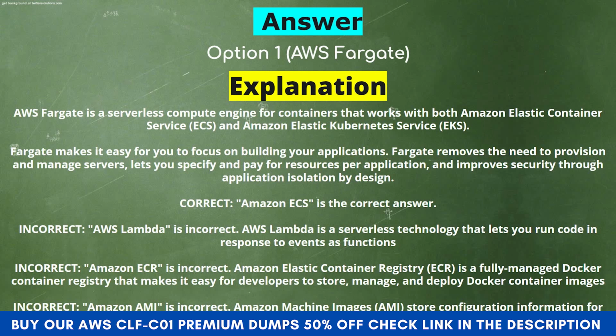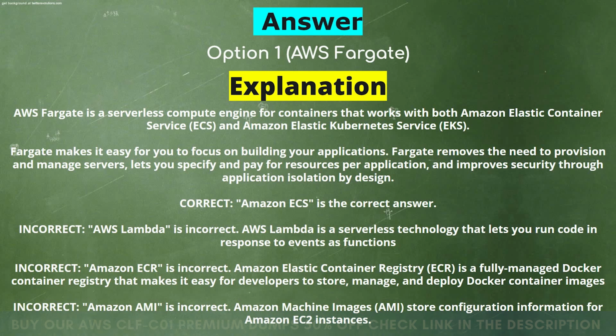AWS Lambda is incorrect. AWS Lambda is a serverless technology that lets you run code in response to events as functions. Amazon ECR is incorrect. Amazon Elastic Container Registry is a fully managed Docker container registry that makes it easy for developers to store, manage, and deploy Docker container images. Amazon AMI is incorrect. Amazon Machine Images store configuration information for Amazon EC2 instances.